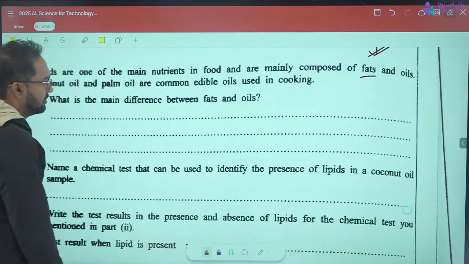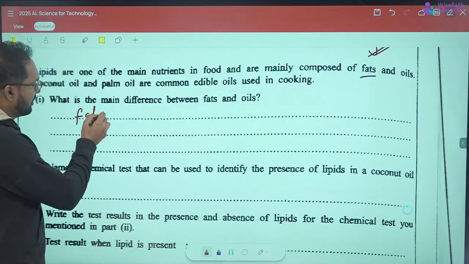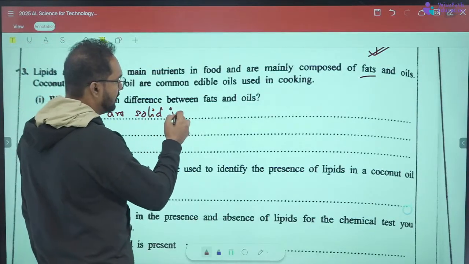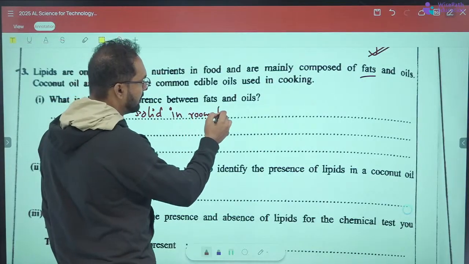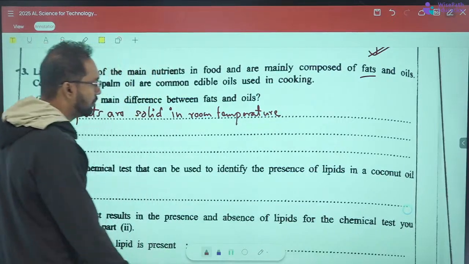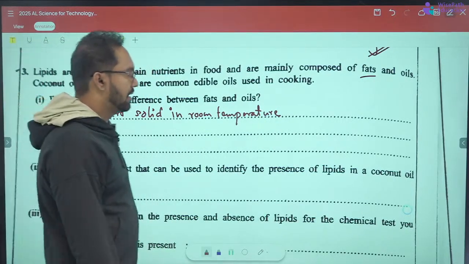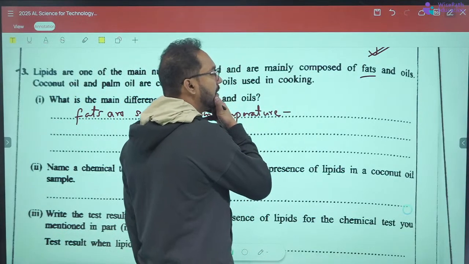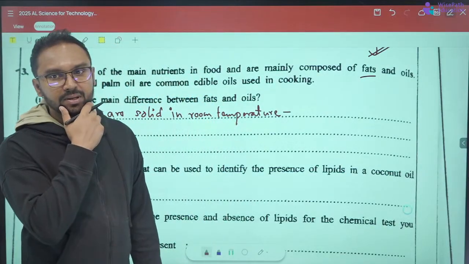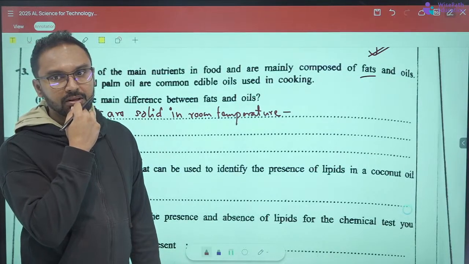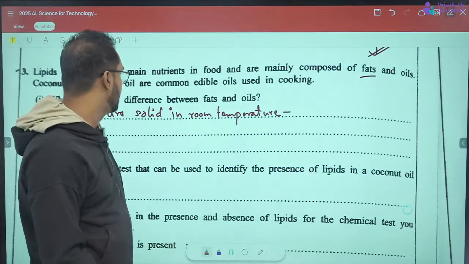So fats are solid or semi-solid at room temperature, right? What else can we say about the fats?